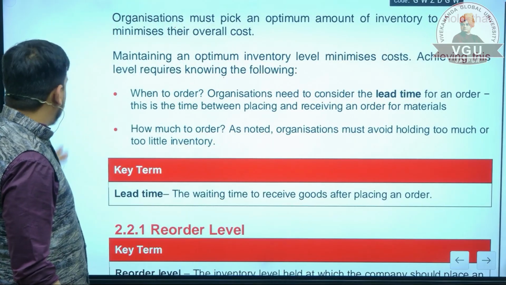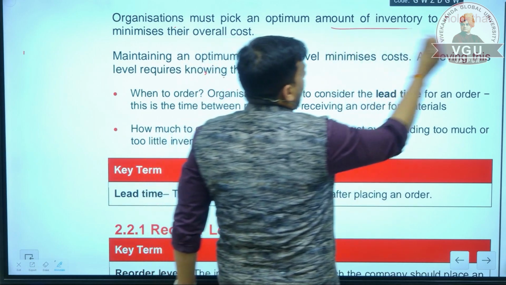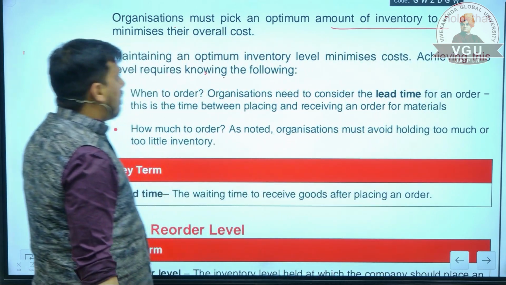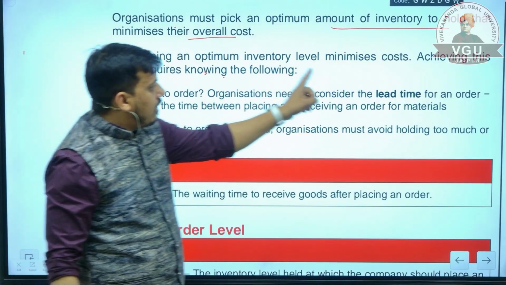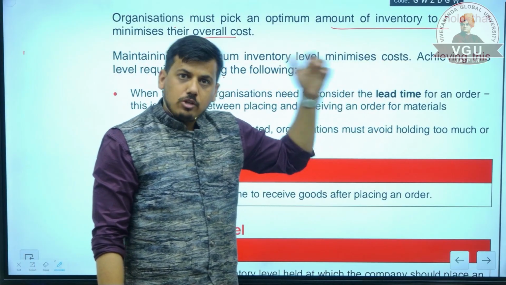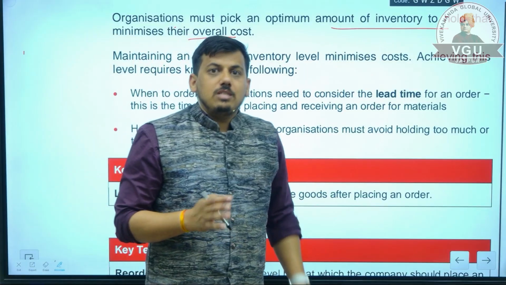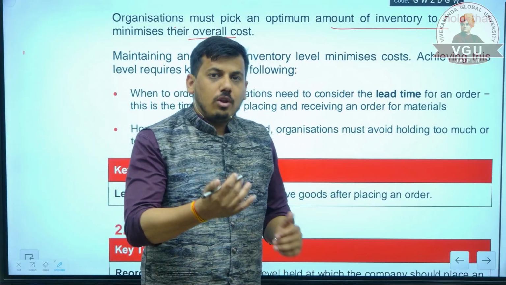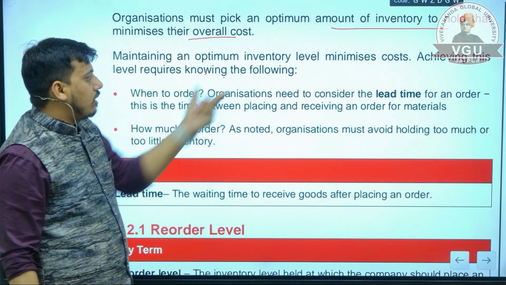Now we are discussing that an organization must pick an optimum amount of inventory to hold that minimizes their overall cost. Maintaining an optimum inventory level minimizes cost. So an optimum level is always there. Optimum level means balancing the costs so that the overall cost is minimum. Achieving this level requires knowing the following.